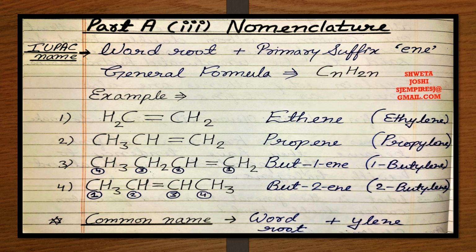It is not necessary to mention the position of the double bond up to the second member of the alkene series. This is because up to the 3 carbon atom member, the double bond always acquires the first position.